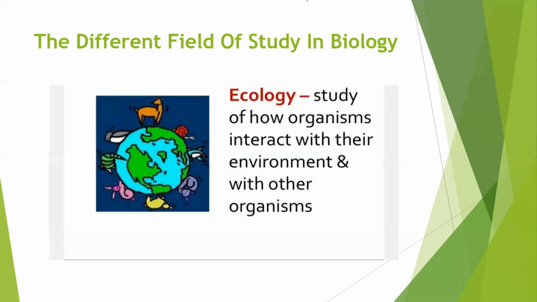They depend on the environment for air, basic necessities, shelter, and other resources like water and land. Yes or no? We are also dependent on other organisms for food and other resources.